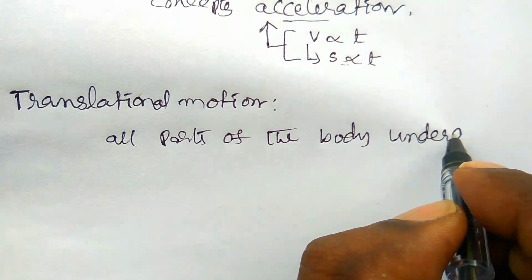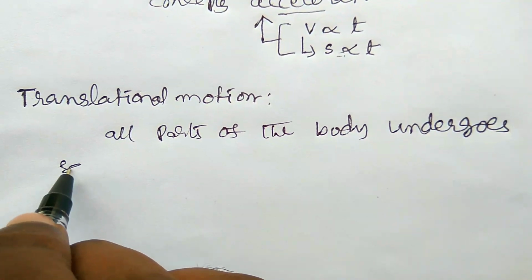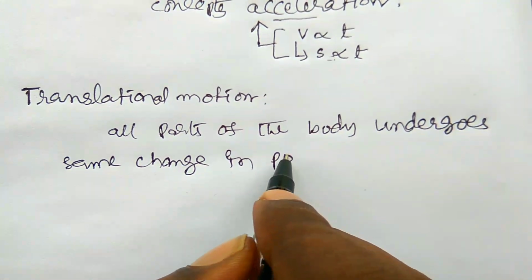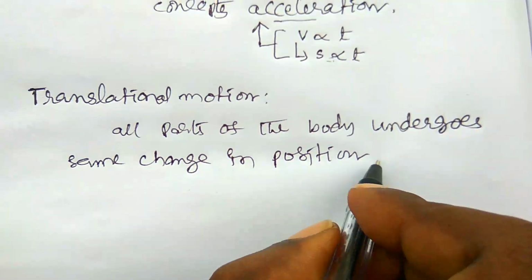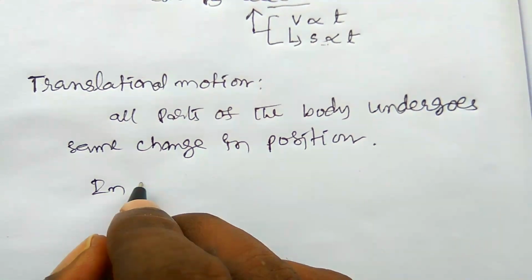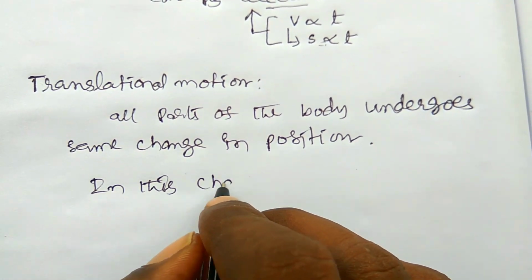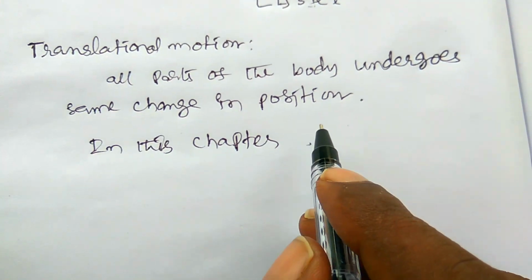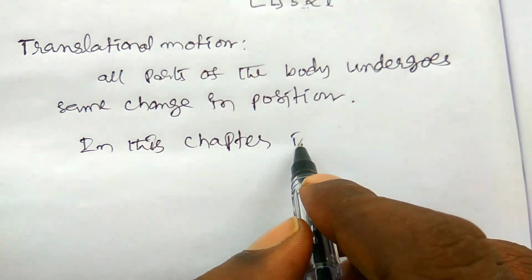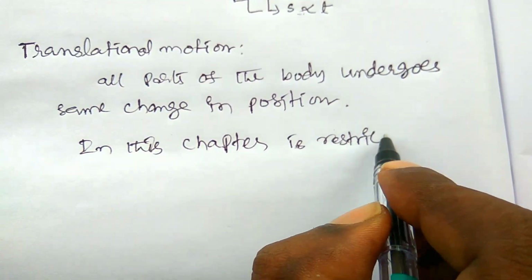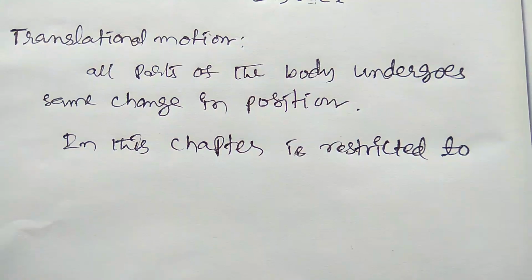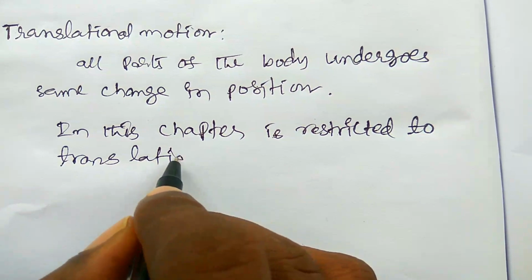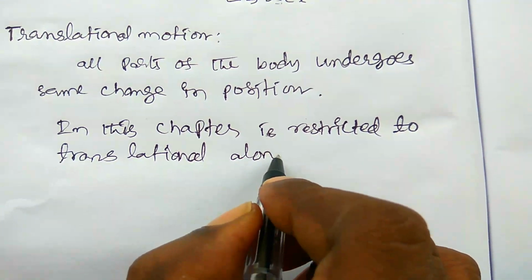The chapter name is Motion in a Straight Line, and this chapter is restricted to translational motion along a straight line.